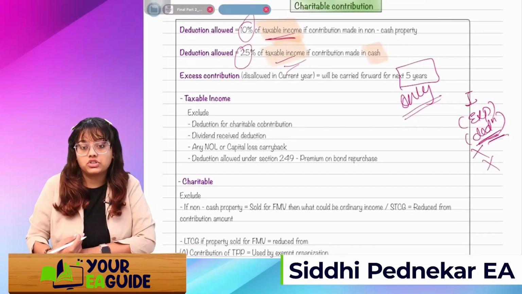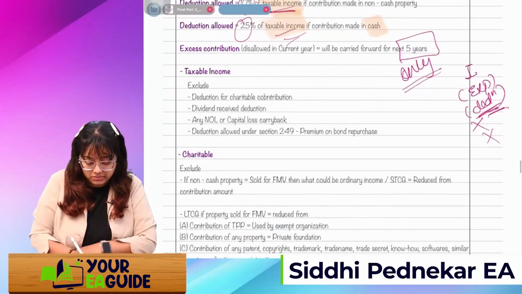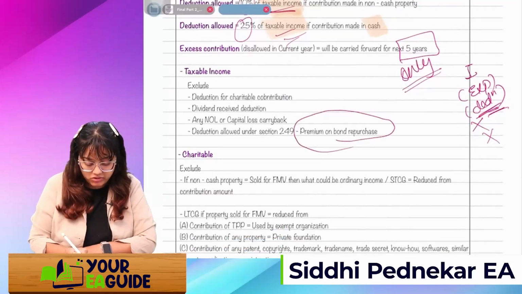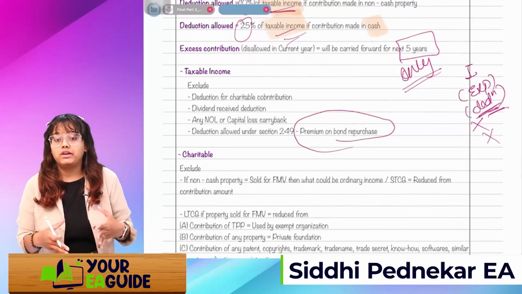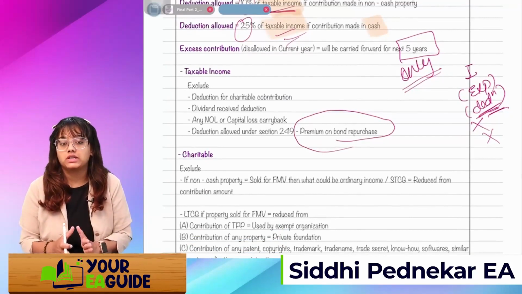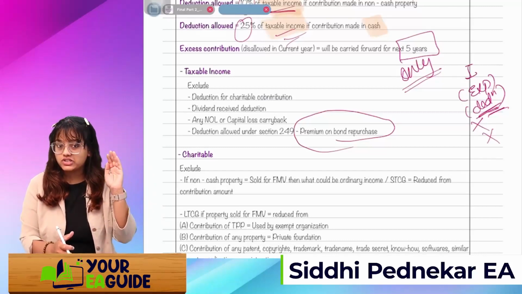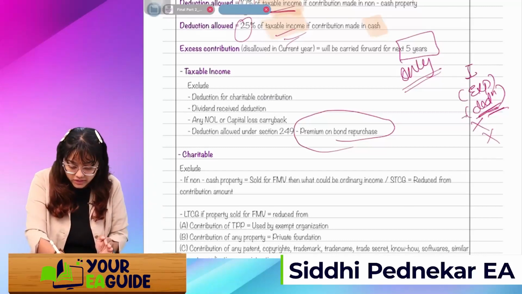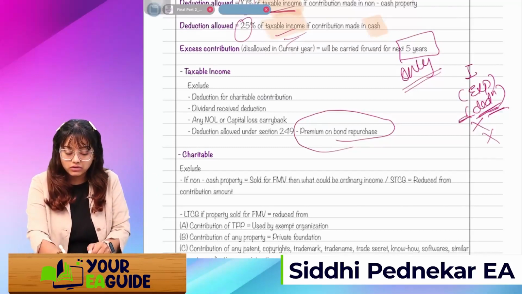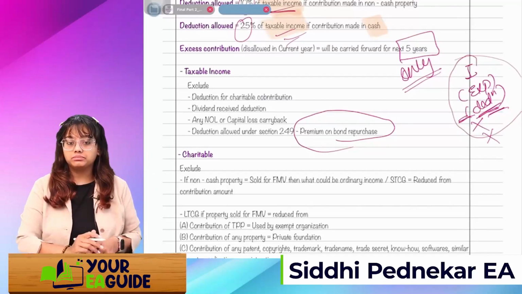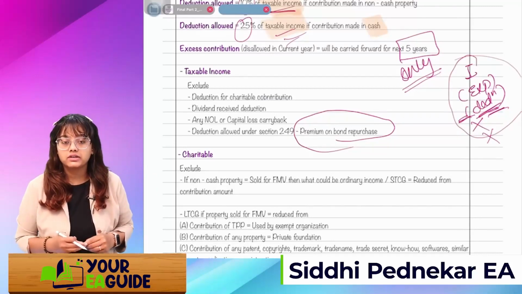Deduction allowed under section 249, premium on bond repurchase: if you have paid a premium on bond repurchase, then you get a deduction under section 249. That will also not be considered. So if these things are mentioned in the question, just remember to exclude them from the deductions while calculating the taxable income. Got it, guys?